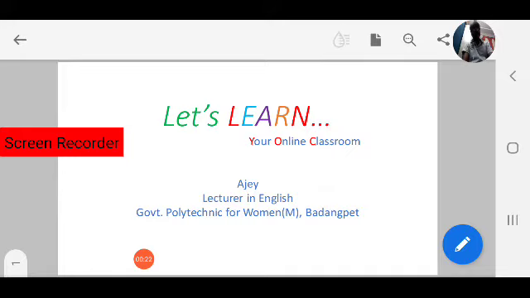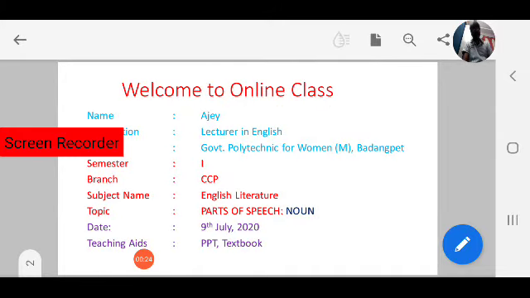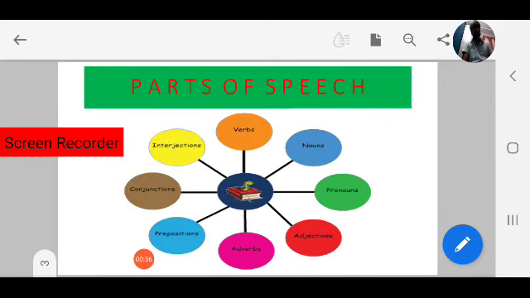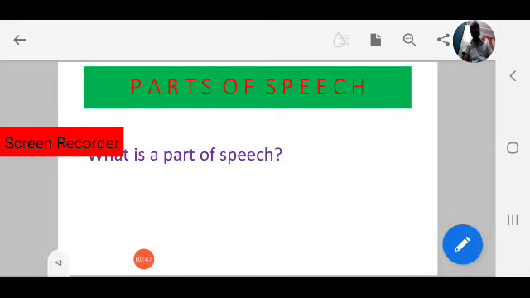Today we start our journey with parts of speech in English. This chapter is a part of CCP first semester syllabus. Let's begin our lesson with a quick introduction of parts of speech. In the following lessons, we learn more in detail about each part of speech. So, what is a part of speech? How many parts of speech are there in English?